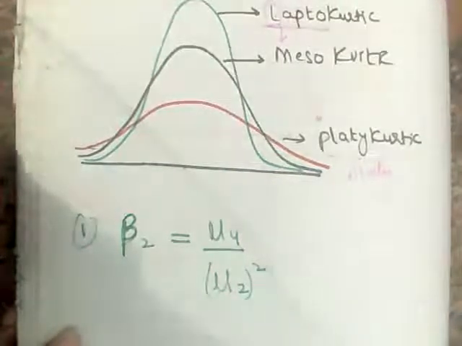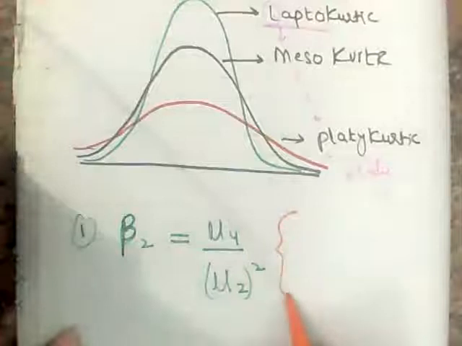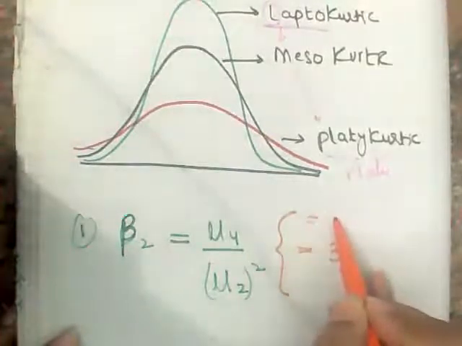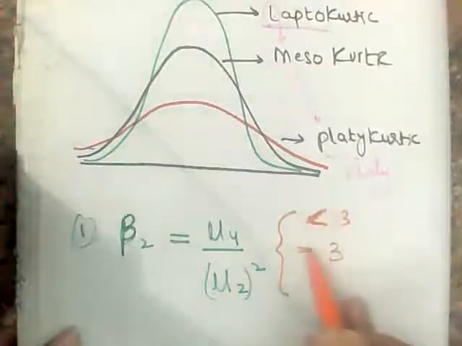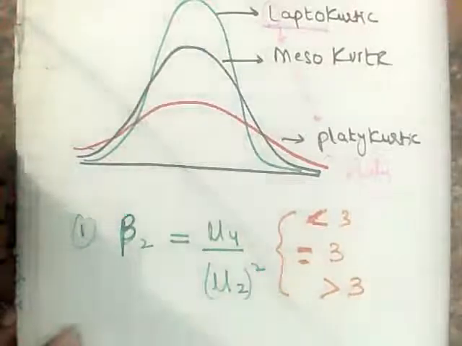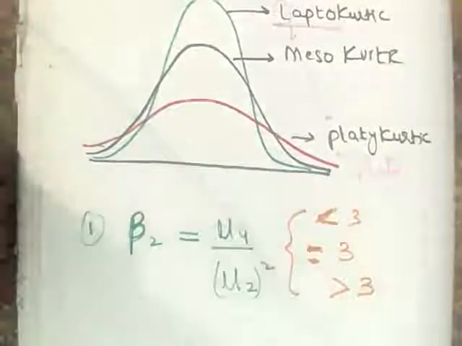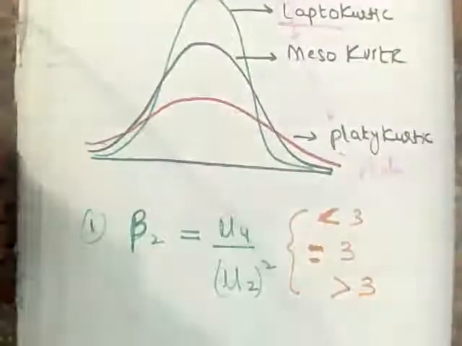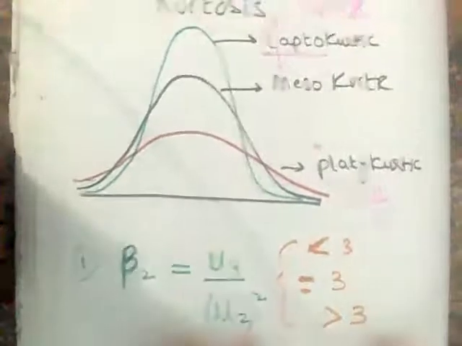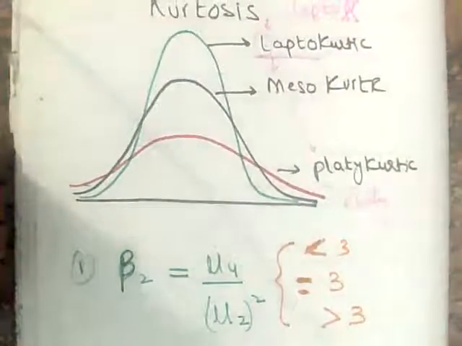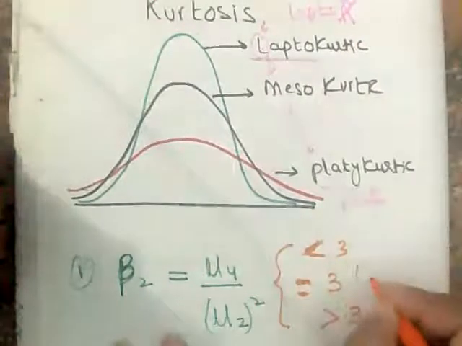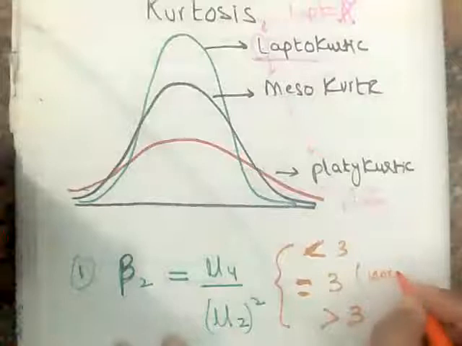Now what answers are possible? Three answers are possible. The answer may be equal to 3, the answer may be less than 3, or the answer may be greater than 3. All right. So less than 3, equal to 3, greater than 3. This tells you that if it is equal to 3, then the distribution is normal.